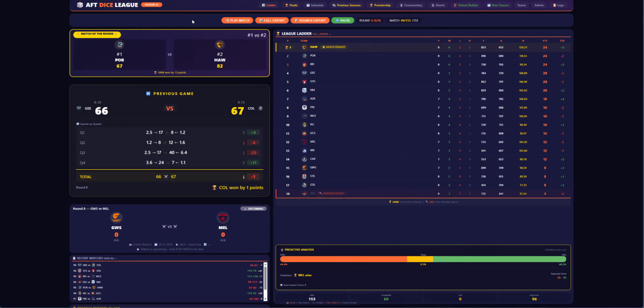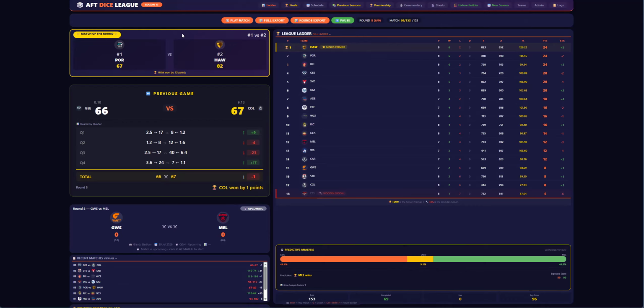Another 1 point win for a team in round 8. Collingwood getting the victory by 1 point. Final scores 9-13, 67 to Geelong, 8-18, 66. All right. So that puts Collingwood off the bottom of the ladder, and Essendon are on the bottom.